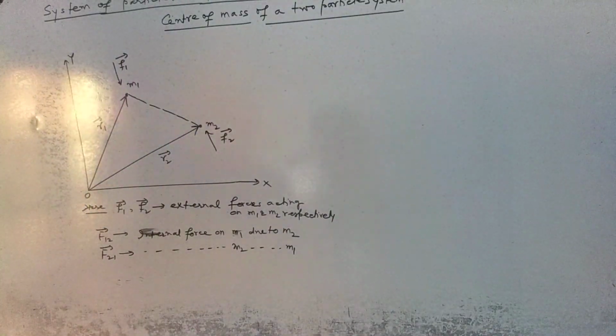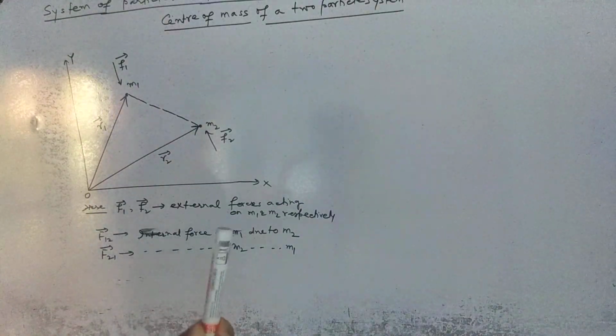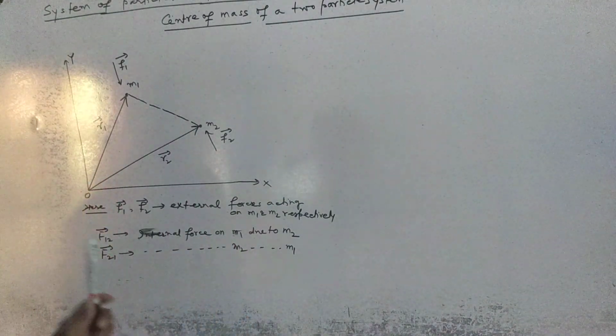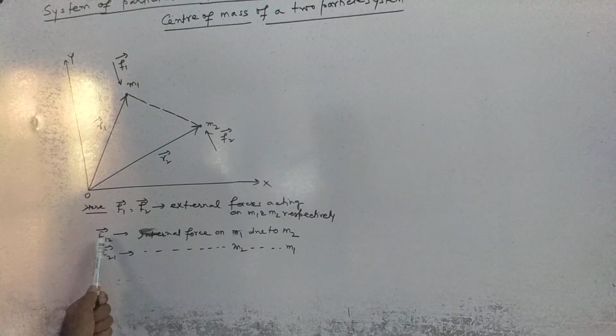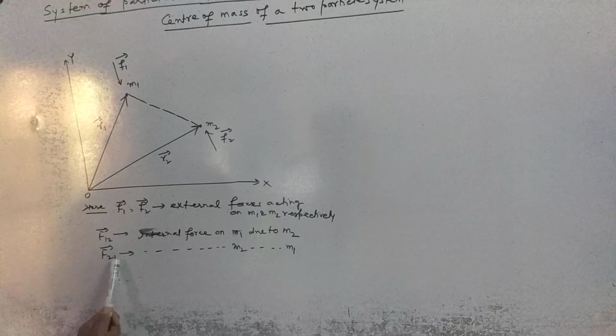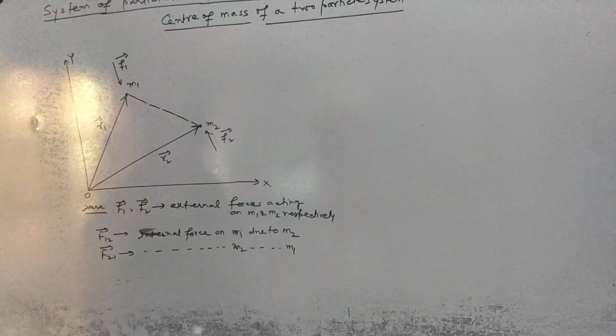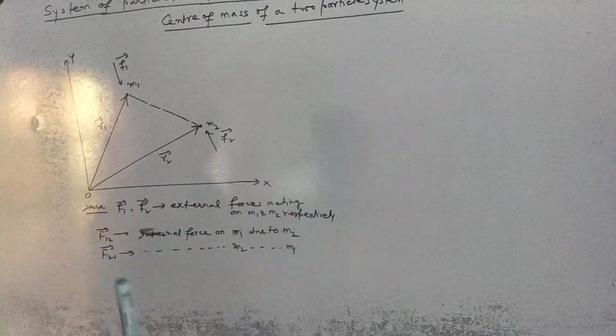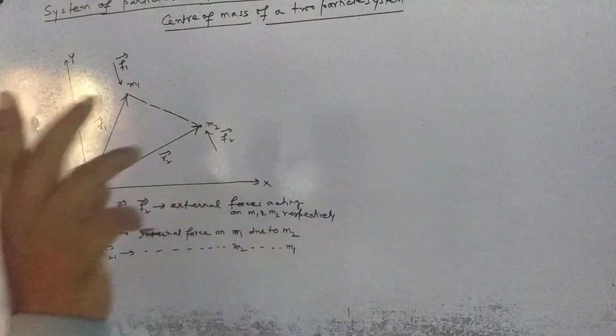Look, I hope these two points are very much clear to you. We have discussed it in the fourth chapter. If I say F12, it means force is acting on 1 due to 2, and F21 means force is acting on 2 due to 1. Okay, so these things are there. Now in the next lecture I am continuing this discussion.